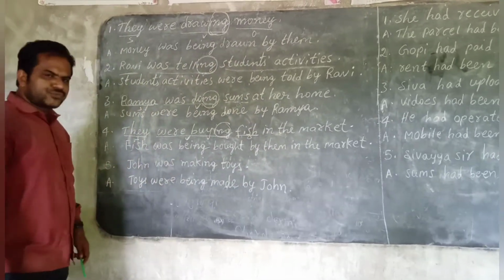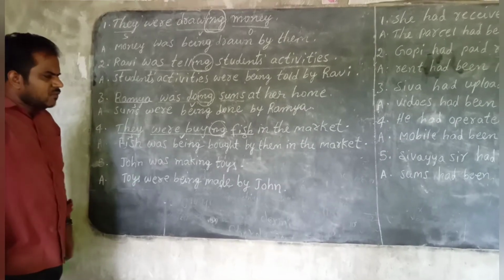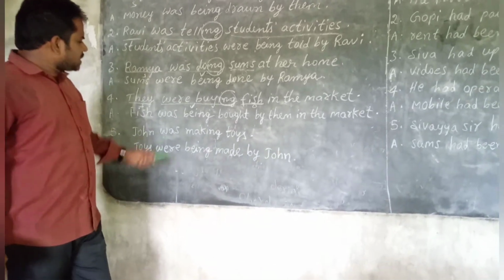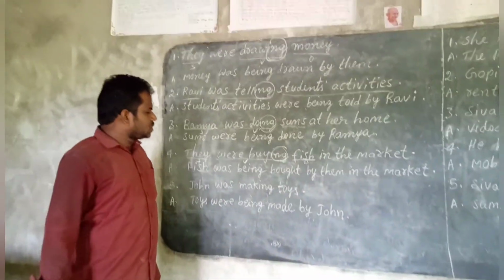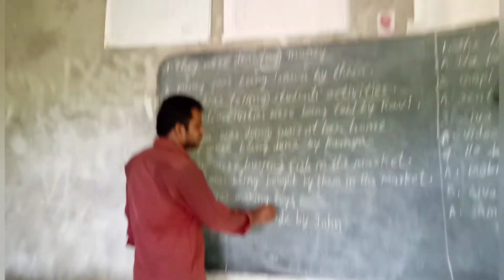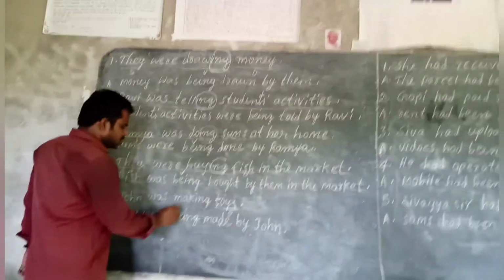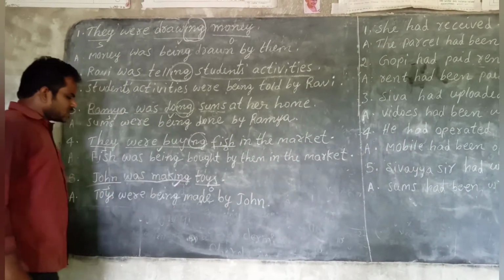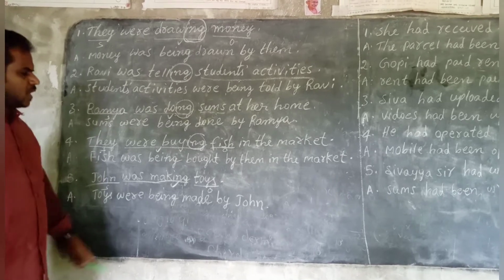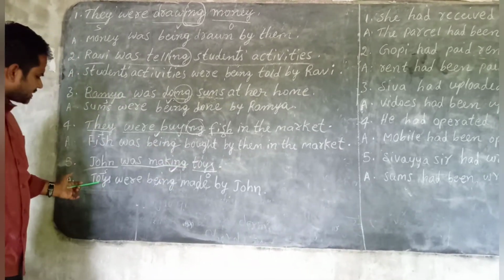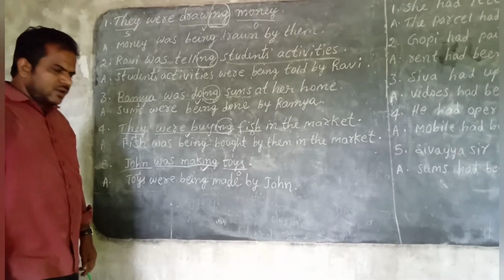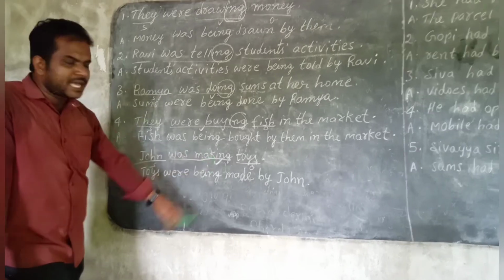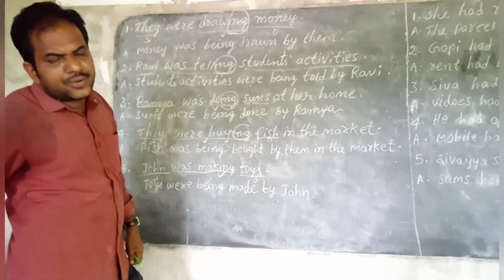Next, fifth one. John was making toys. Which did John make? John was making toys. So this is the object. This is the verb. This is the subject. So children, answer rules. First rule, object should be changed as subject. Second rule, decide the B form according to the tense. Was making. That means past continuous.